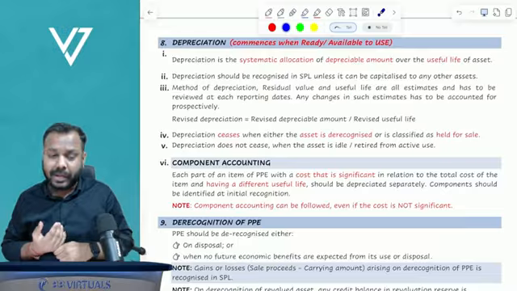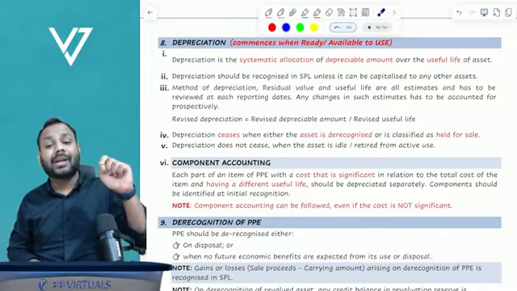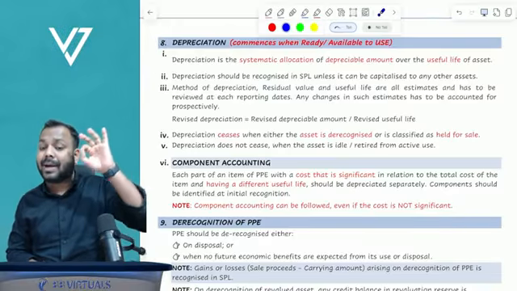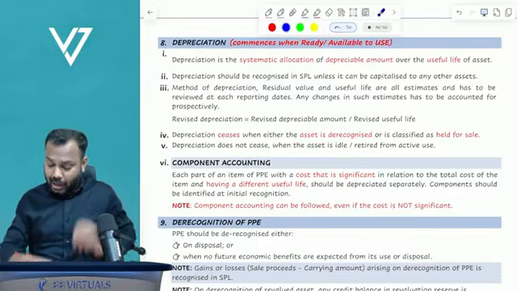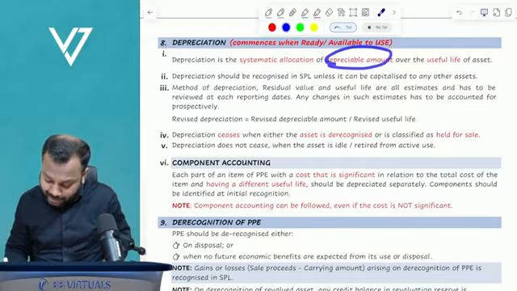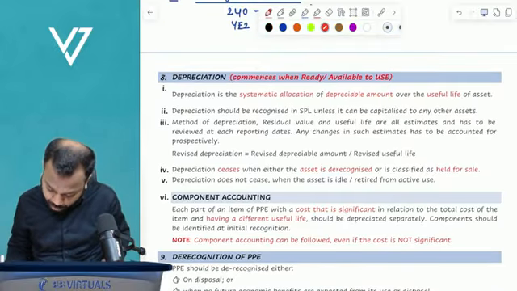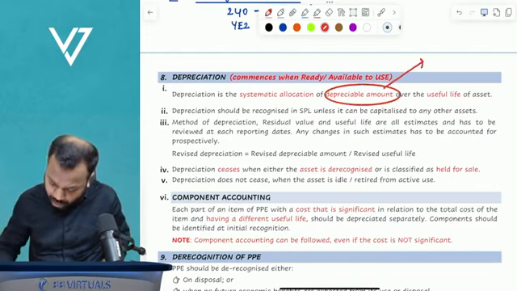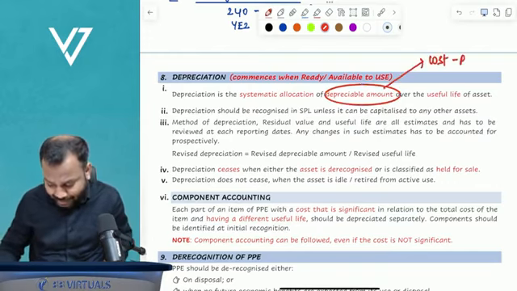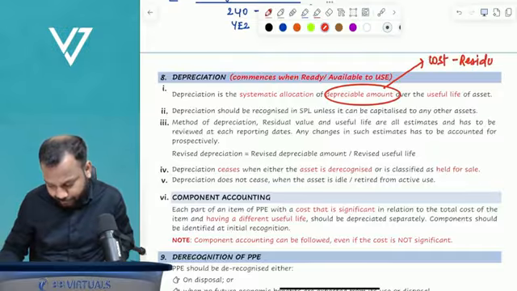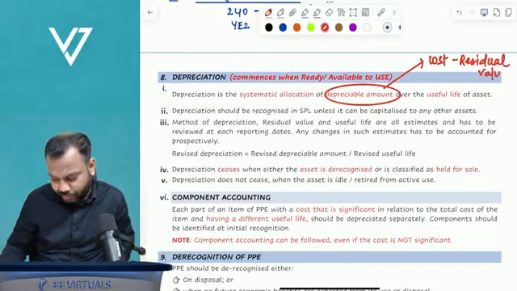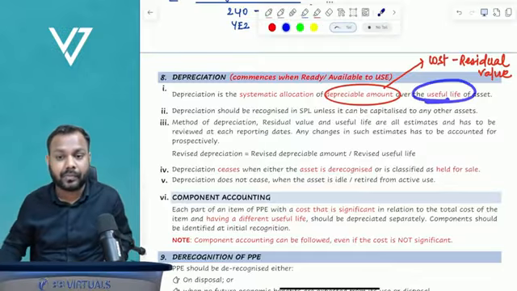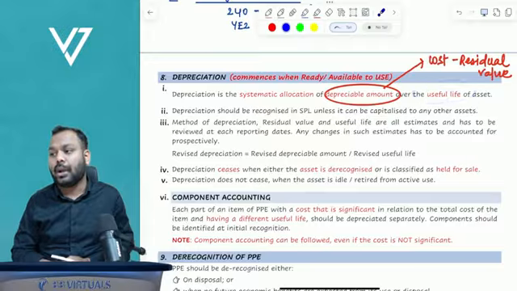How to depreciate? We depreciate the depreciable amount of the asset. How to calculate the depreciable amount? The depreciable amount is the cost of the asset minus residual value. This is what we have to depreciate over the useful life of the asset.